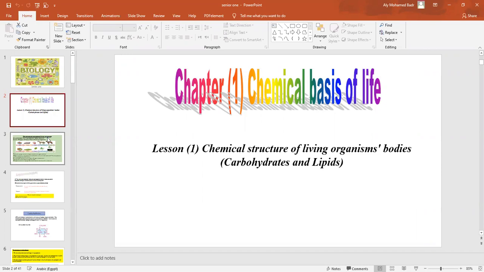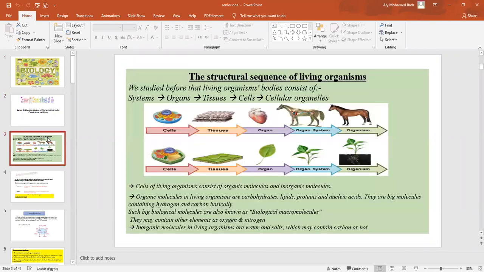Let's start. We know that any living organism's body must consist of a group of systems. Let's imagine our body as a big circle, and this big circle is formed of a group of different systems: digestive system, respiratory system, excretory system, and so on.